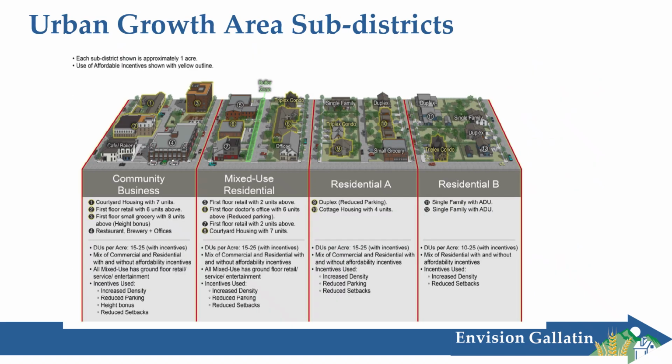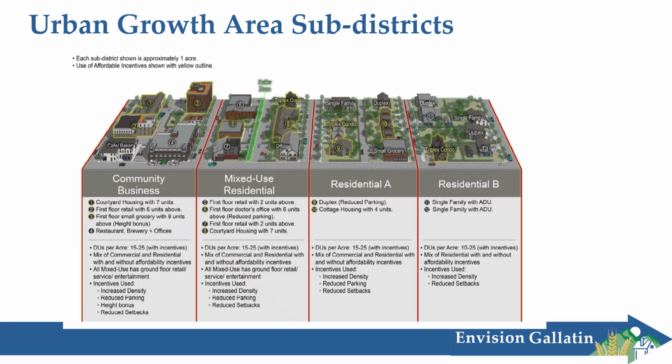So we do have 3 graphics in the model code to show you what the 5 subdistricts would look like in urban, rural, and managed growth areas if developed. These are going to be a little hard to see on my screen here, so I suggest opening up the model code and taking a look at them there.